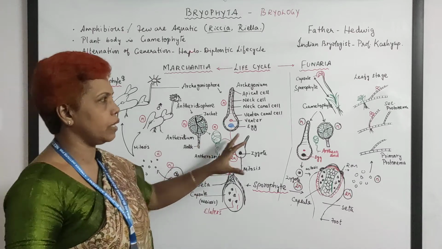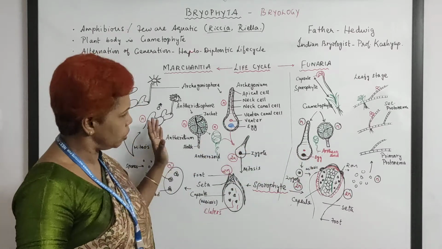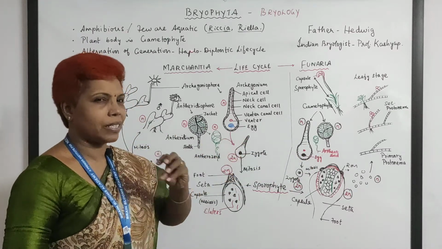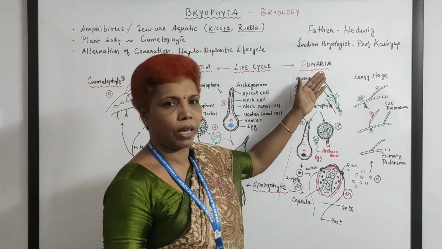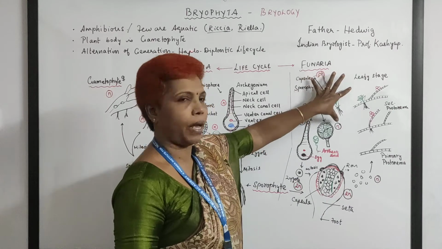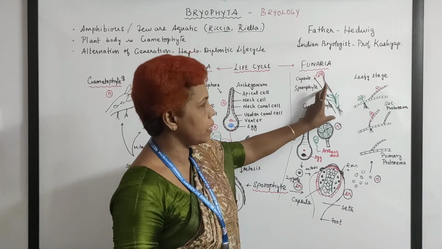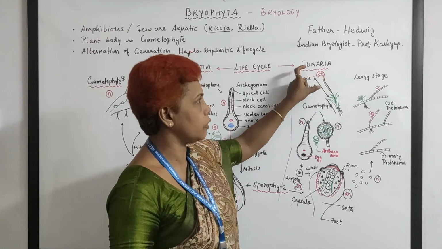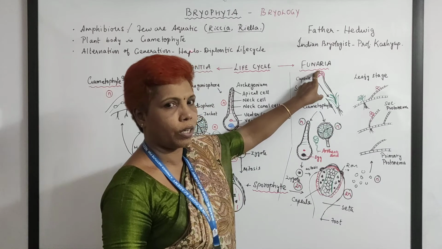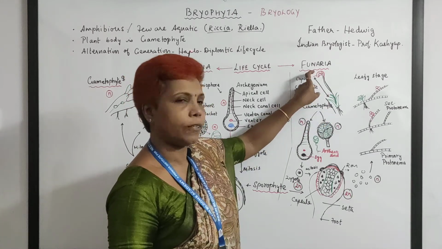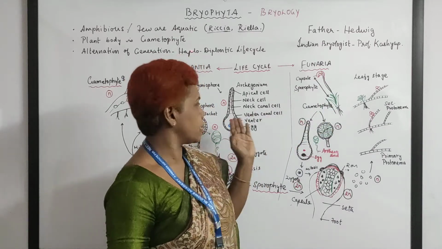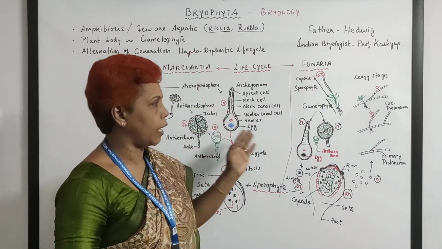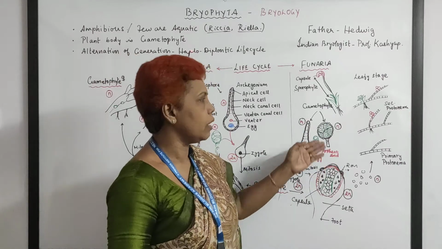One more type. See here, most of the things are almost similar like this, but there is a slight variation in the higher category of mosses, Funaria. And here this is the plant. The plant body is only this, and this is attached with the sporophytic plant body too. This is gametophyte and this is sporophyte. Just listen. And as we discussed, Archegonium and Antheridium, here also they produce.